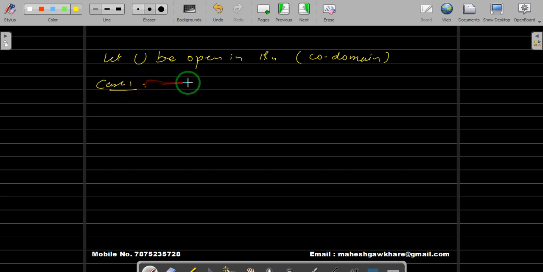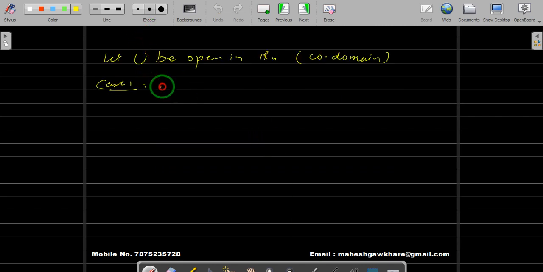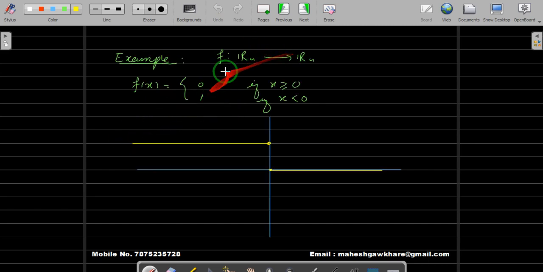Case 1. If 0 and 1 do not belong to U, then what will be the f inverse of U? In our codomain, we have 0 and 1.